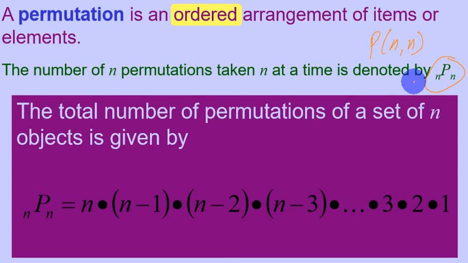So the number of permutations of a set of n objects given, and we take n of those, all of the objects, is given by this definition that the permutation of n taken n at a time, that's how we read this symbol, would be n times n minus 1 times n minus 2 times n minus 3 until times 3 times 2 times 1. And that is because of the fundamental principle of counting.